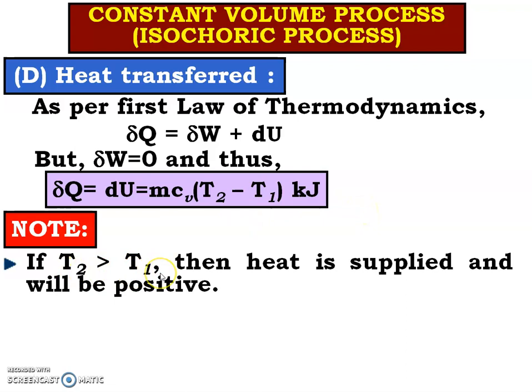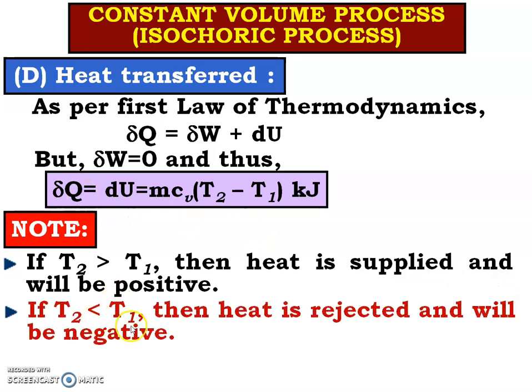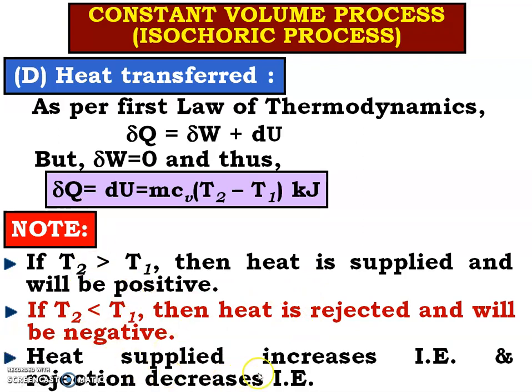If T2 is greater than T1, heat is supplied and delta Q will be positive. And if T2 is less than T1, then heat is rejected and delta Q will be negative. Heat supplied increases the internal energy and rejection decreases the internal energy.